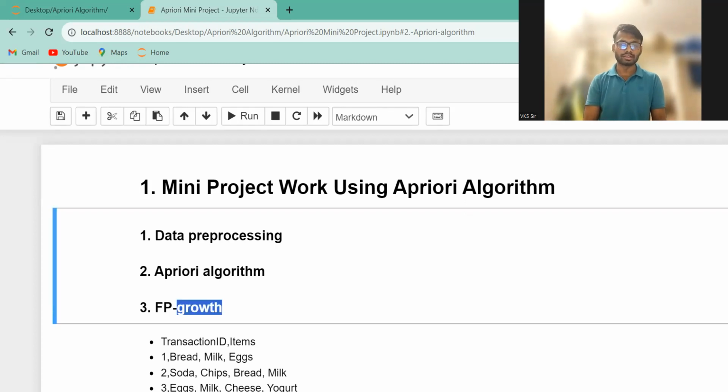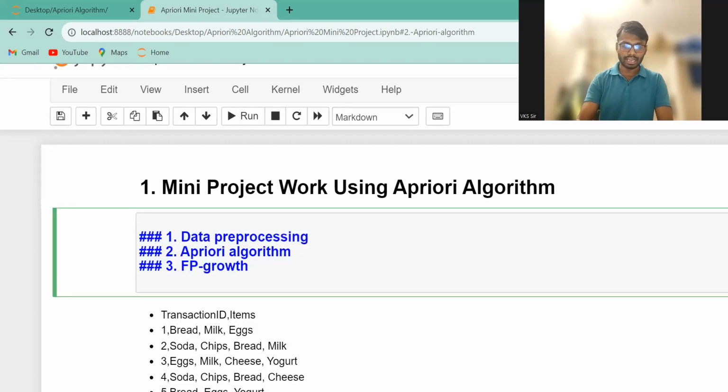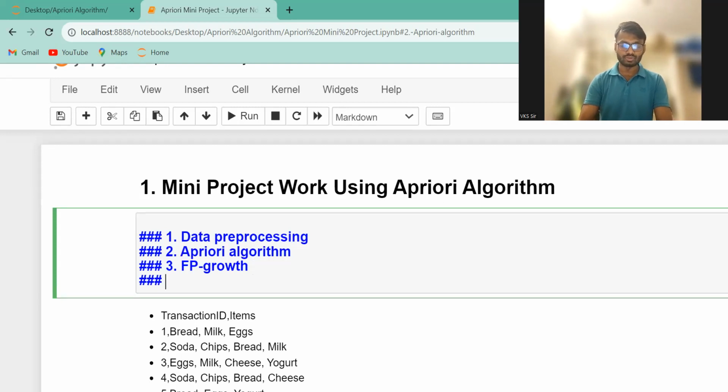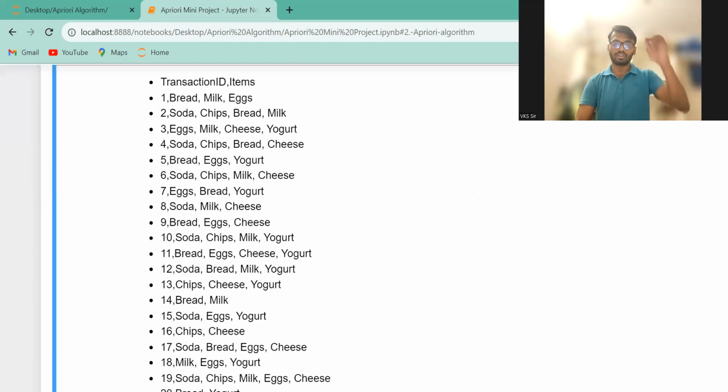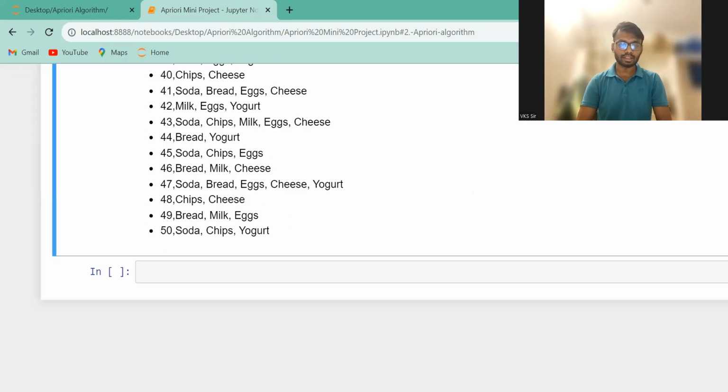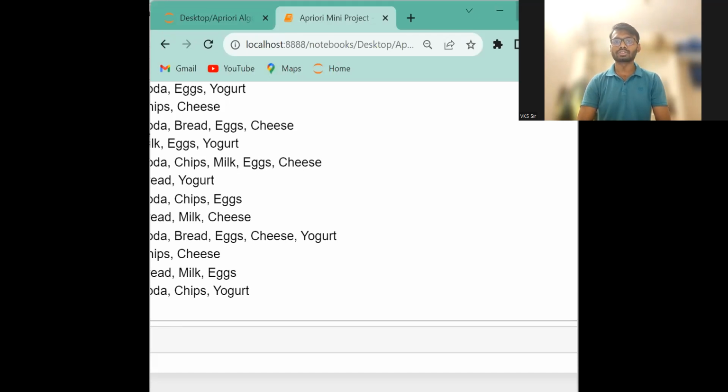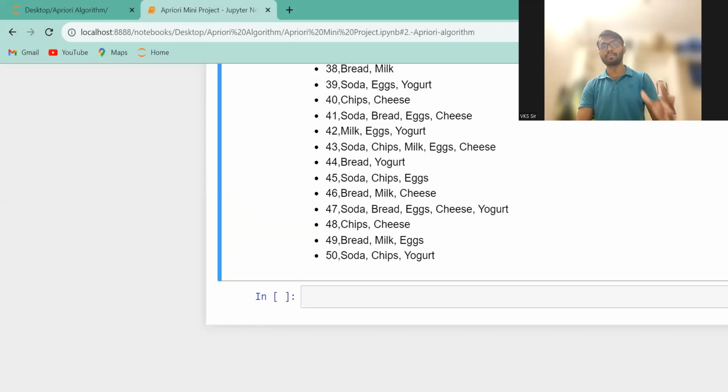Then after that we will visualize the result, whatever result comes. So let's add that step: visualize the result. All right, so let's start. First of all, we have to import the libraries. Whatever libraries are required, you have to import them.